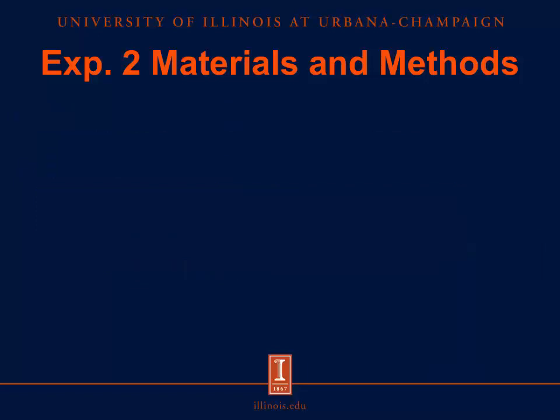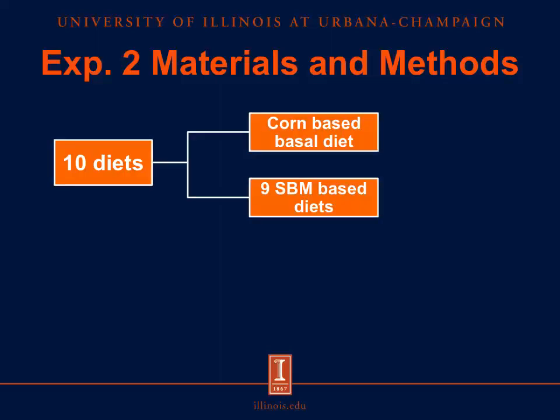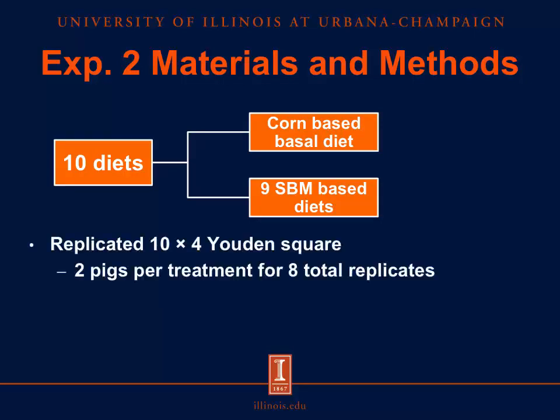Now, if we move on to our diets, for this experiment we had 10 diets, and we had 1 corn-based basal diet and 9 soybean meal-based diets. This experiment was set up as a replicated 10 by 4 Latin square, with 2 pigs per treatment, for 8 total replicates. And the pigs were fed at 3 times their maintenance requirement.